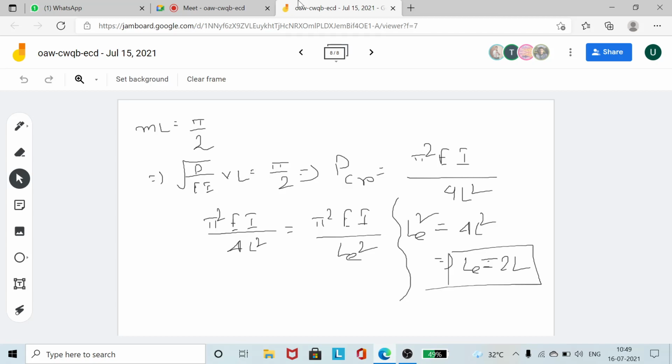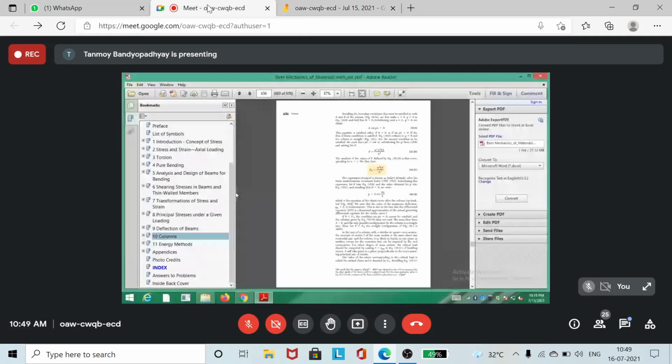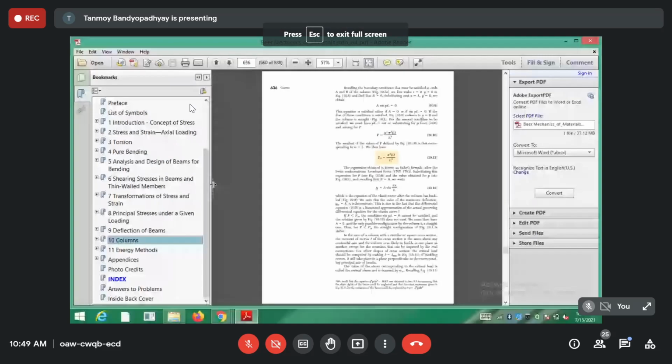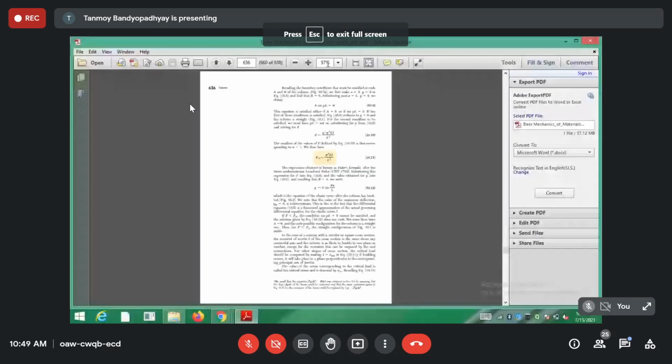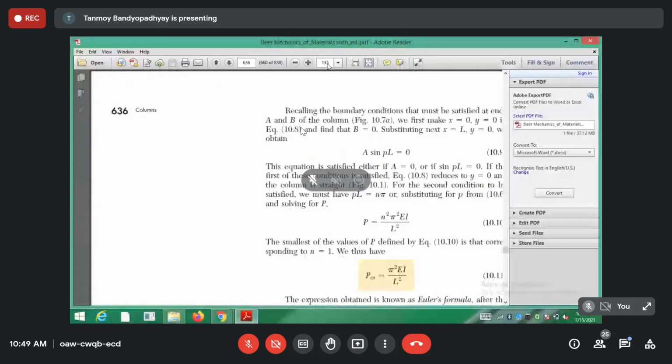So initially you have to understand what is a column, then what are the end conditions for a column, and what is Euler's critical load equation. So Euler's equation is pi square EI by L square. This is applicable for all the boundary conditions, you just have to put in whatever is applicable. For all boundary conditions you will have pi square EI by LE square. So LE will be different; the equivalent length will be different for different columns.